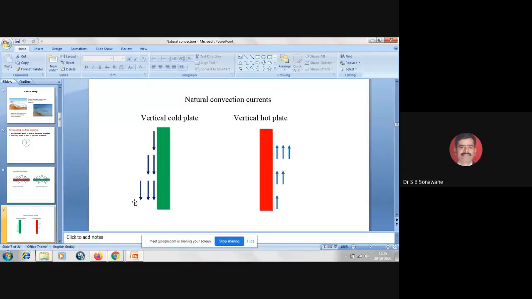Now, in this movement of the fluid molecule, there is no blower, no fan, no compressor. All this movement is basically because of the density difference. There is no question of an external force. Everything is happening naturally, and this is because of the temperature difference between the surface and the surrounding fluid. That is delta T. Delta T is basically responsible for this natural convection process. Understood? I hope that you understood this.